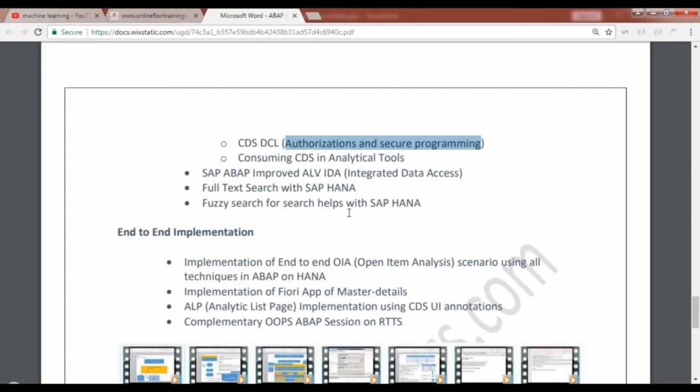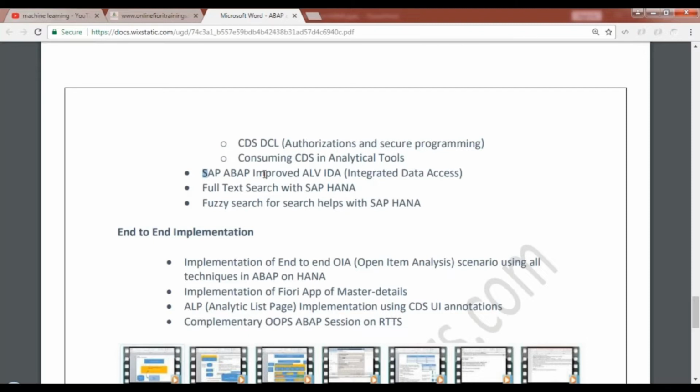If you have done or used CDS view analytical annotations, how can you make use of them for testing? Then some more advanced concepts in SAP ABAP, like improved ALV with IDA, integrated data access.